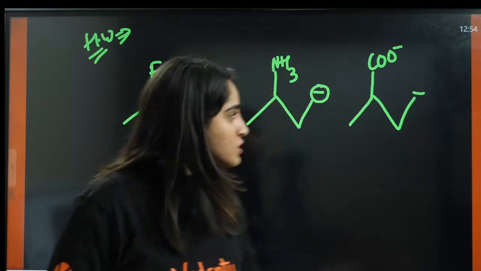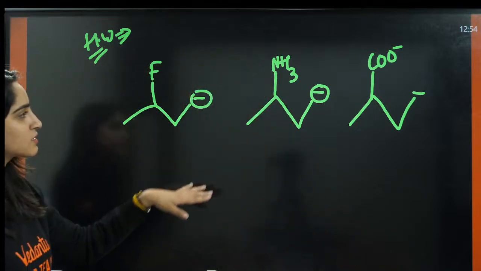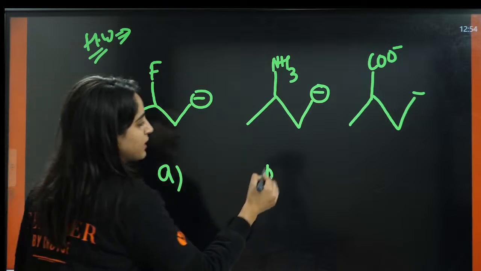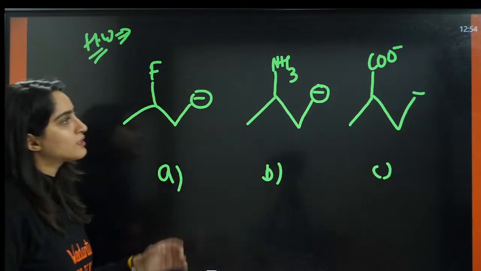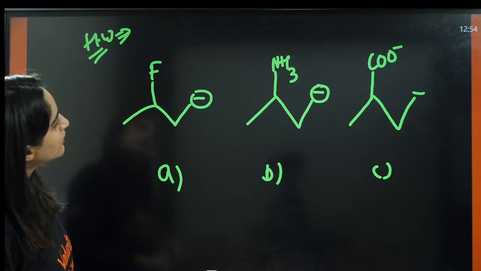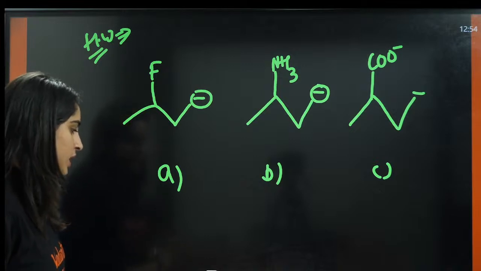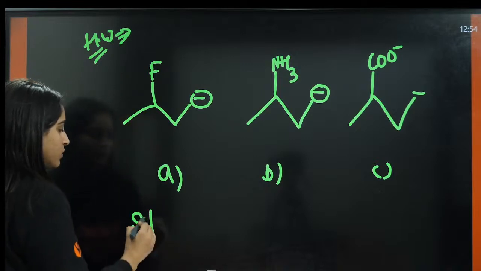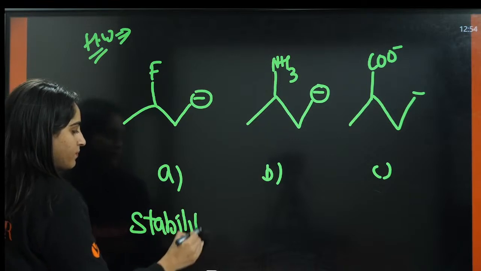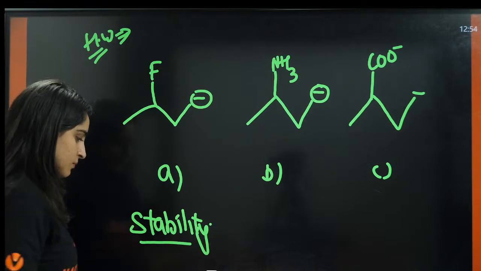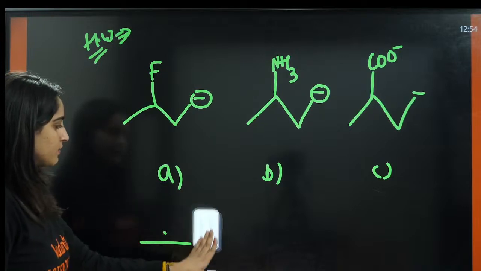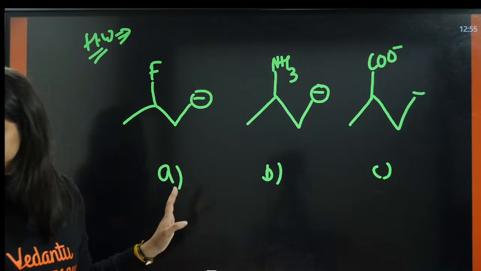Okay, so this is your homework. Please take the screenshot. This is A, this is B, and this is C. You need to tell the stability order. What is the stability order? Answer this in the comment section.